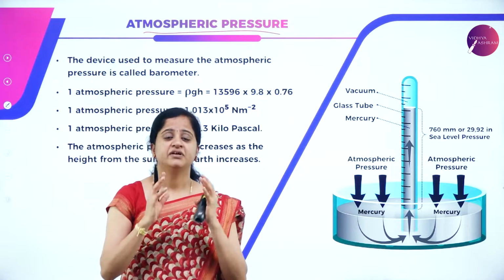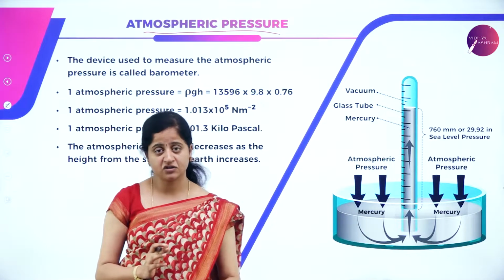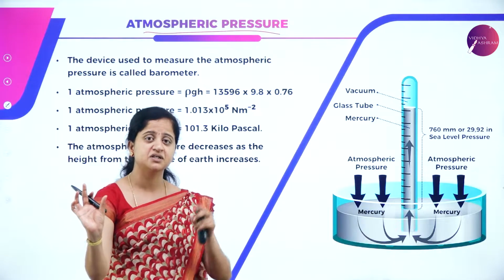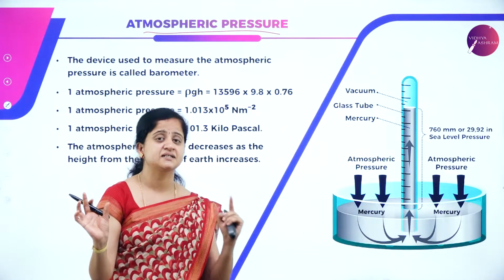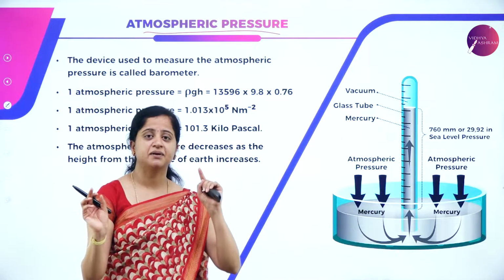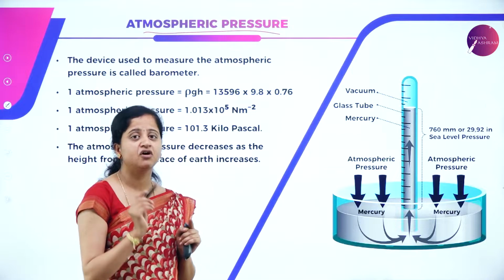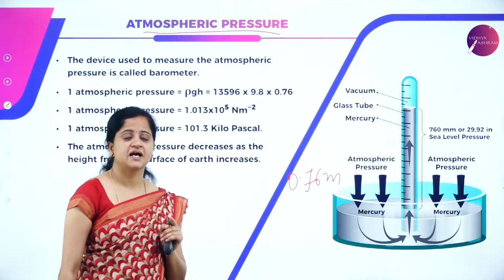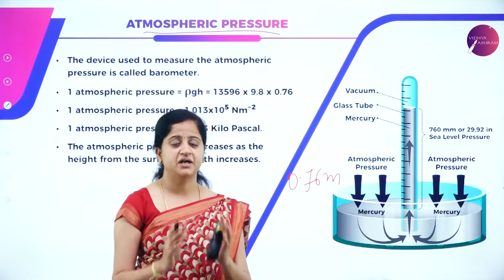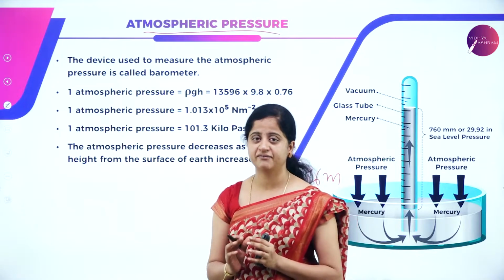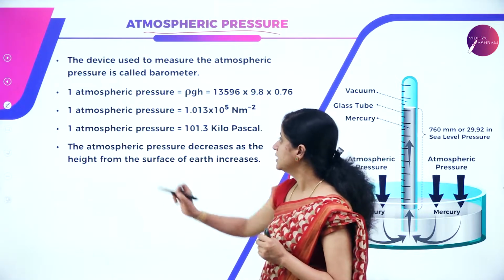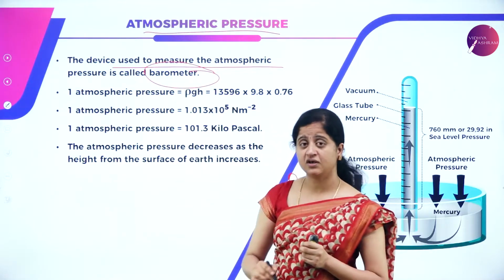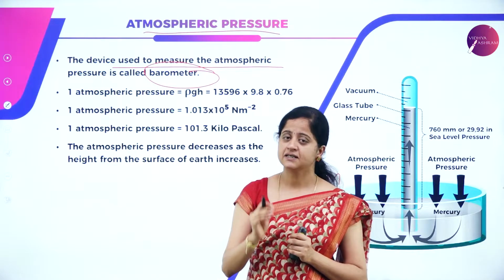So this is how we define the atmospheric pressure, or it can also be defined as the pressure exerted by the atmosphere. We define it as the pressure exerted by the vertical column of mercury of 0.76 meter at 0 degrees Celsius at sea level. Now, how to measure this atmospheric pressure? What is the device used to measure it? The device used to measure the atmospheric pressure is called a barometer. It is also called a mercury barometer, but generally it is a barometer.